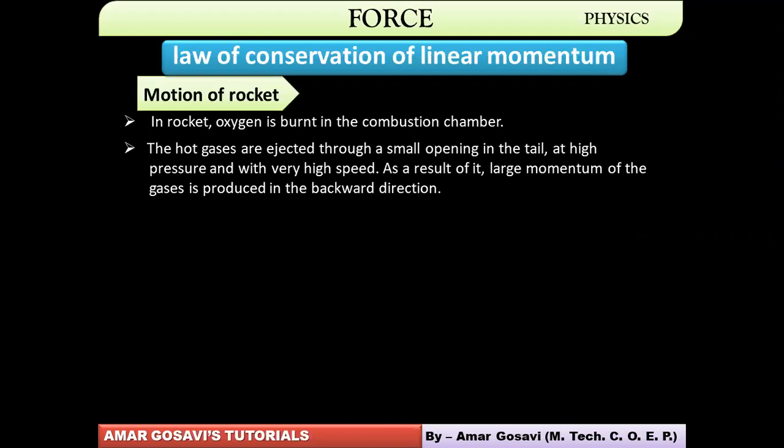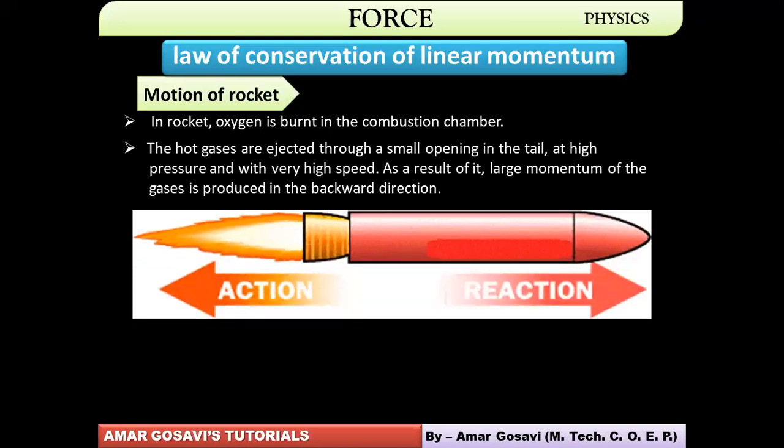As a result, there is a large momentum of gases produced in the backward direction, which means the downward direction here. It's a case of action and reaction. Gases move backward or downwards, and the reaction is the rocket moves forward or upward.